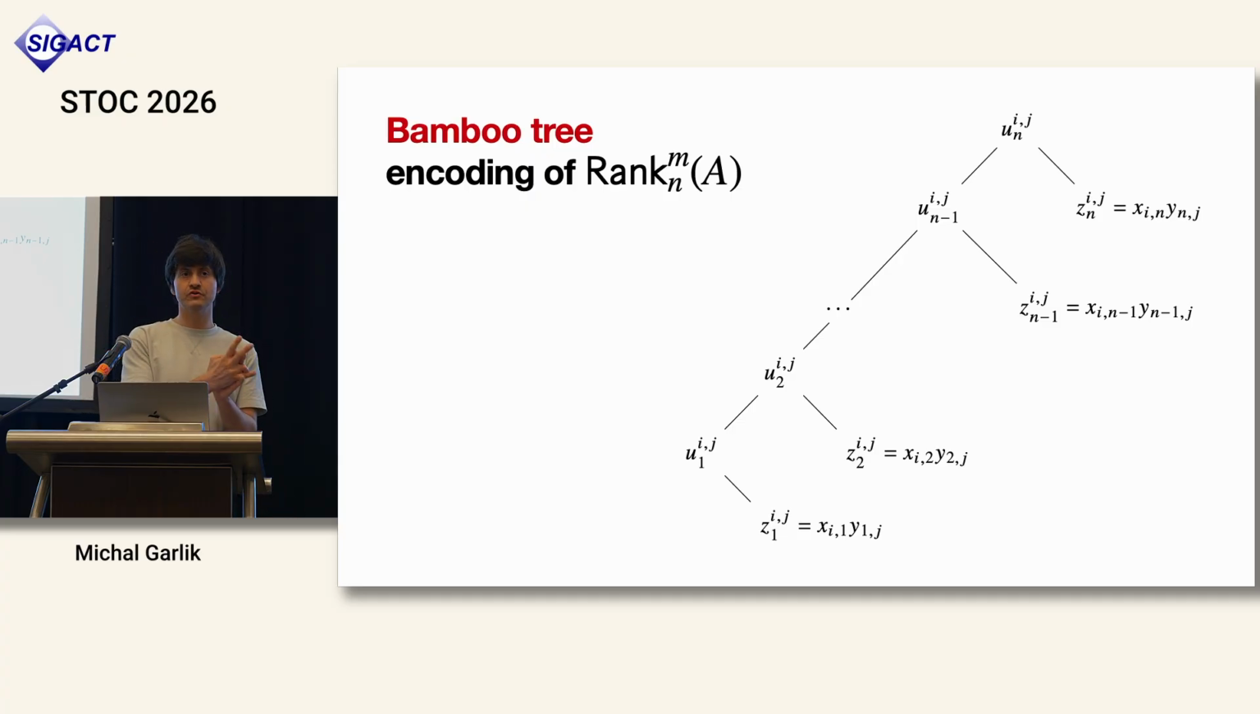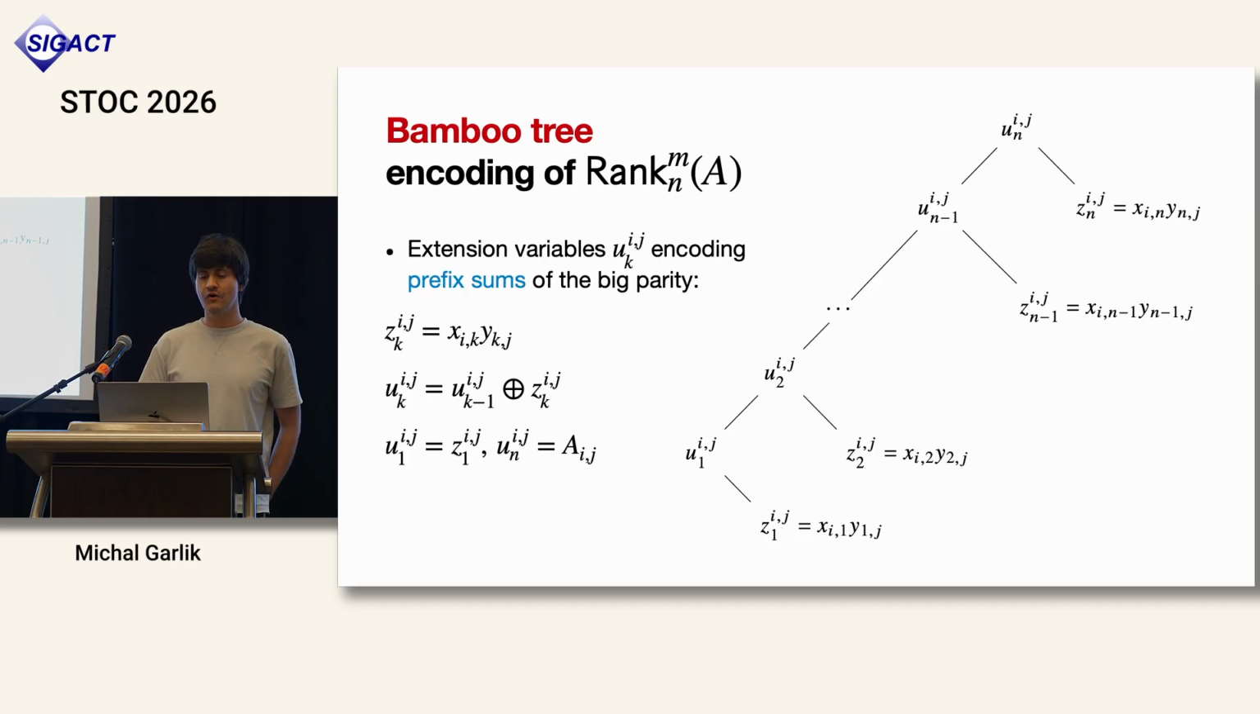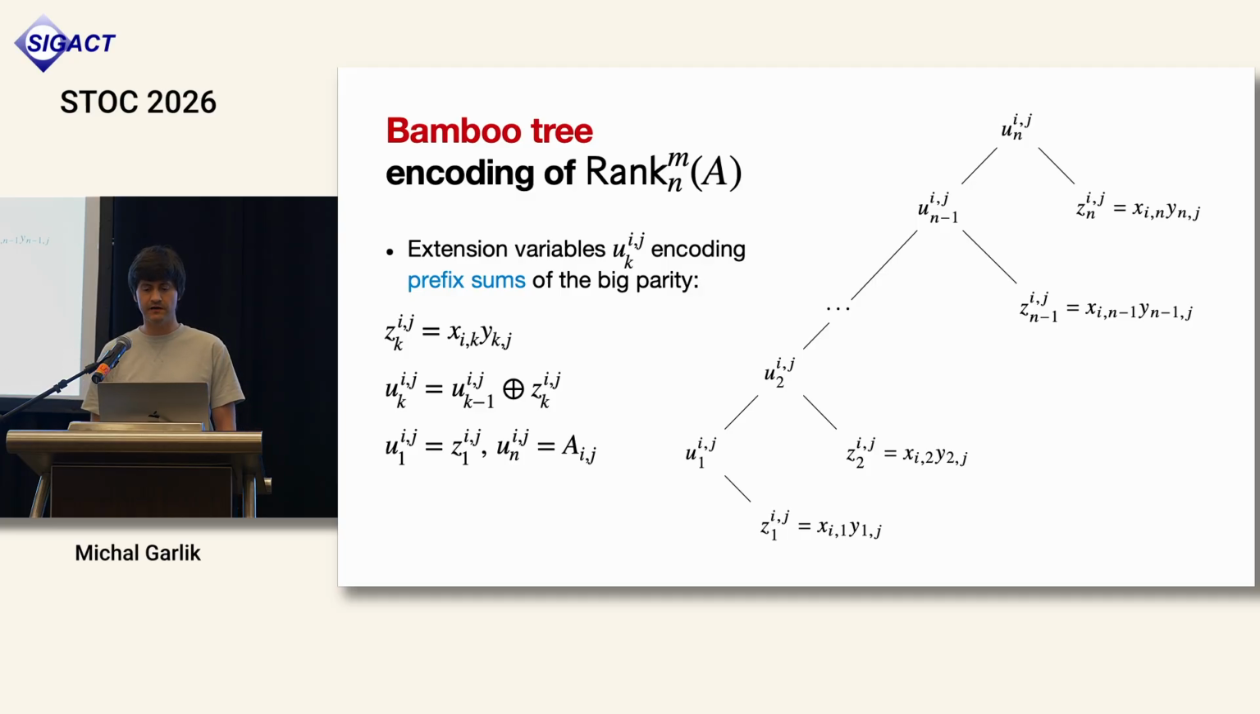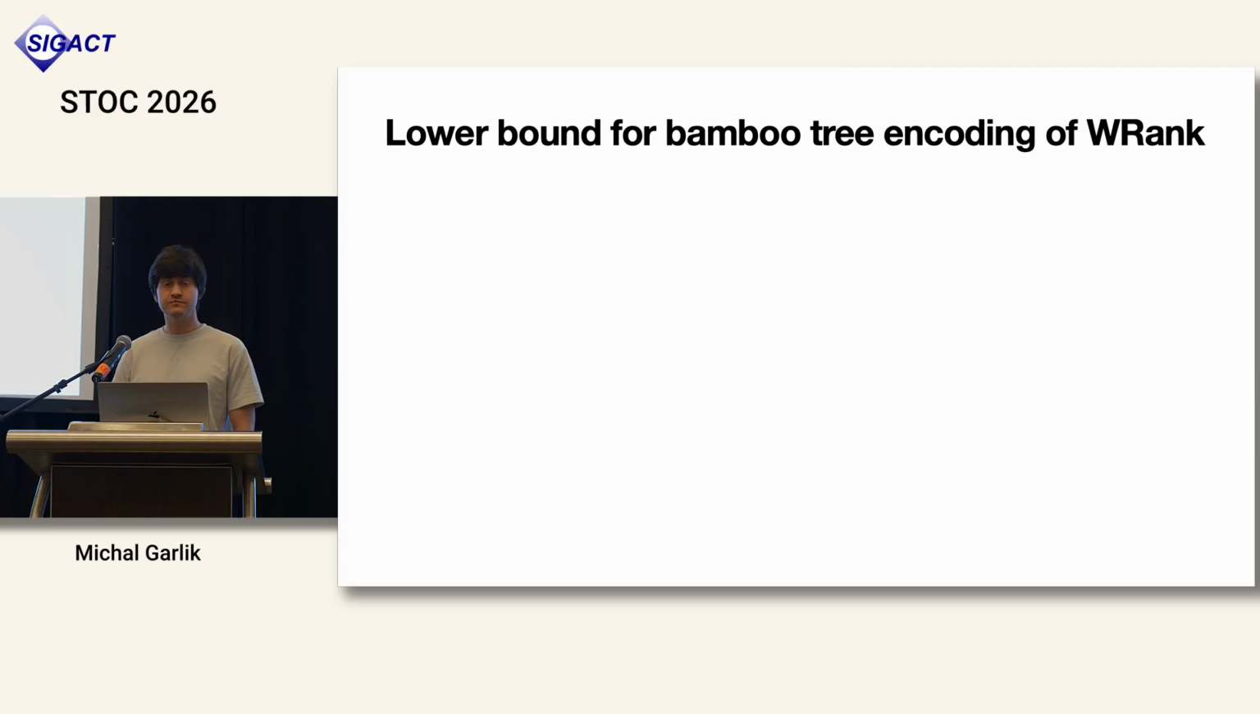For this, we introduce 2 sorts of fresh variables. First are the Z variables to encode the degree 2 monomials, and then we add them one by one. So these U variables basically encode the prefix sums of the Z variables. We impose that the uppermost variable, u_n, is equal to the corresponding entry in the matrix A. And we have the axiom encoded as a CNF if you rewrite the parity as a CNF. Good. So this is the encoding which is most useful for applications.